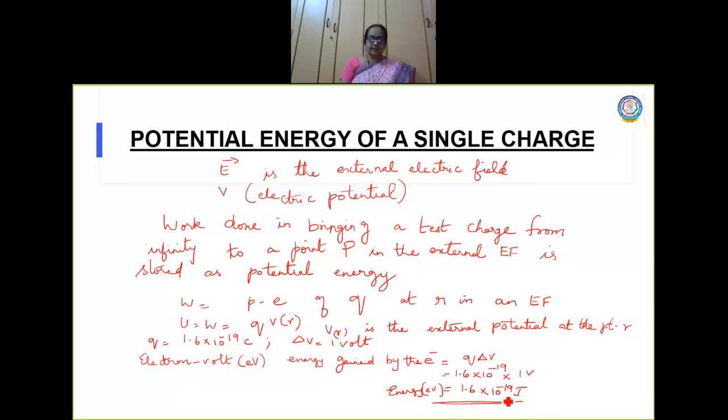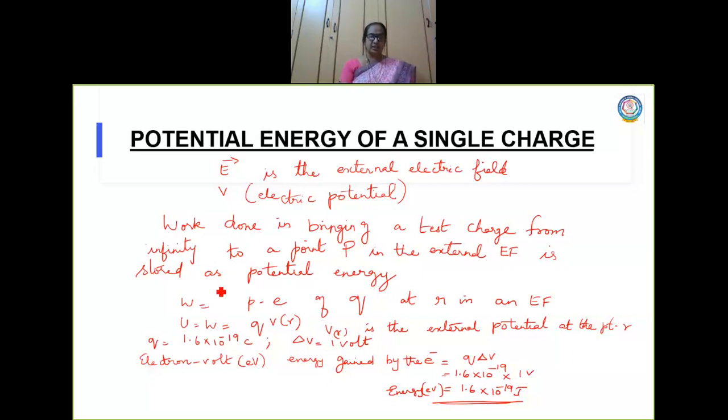Similarly, you have so many other units based on the electron volt. These types of measurements of energy of electrons are studied in nuclear physics and atomic physics. When you measure the energy of an electron, it is measured in electron volt. So 1 electron volt is how many joules? 1.6 into 10 power minus 19 joule.